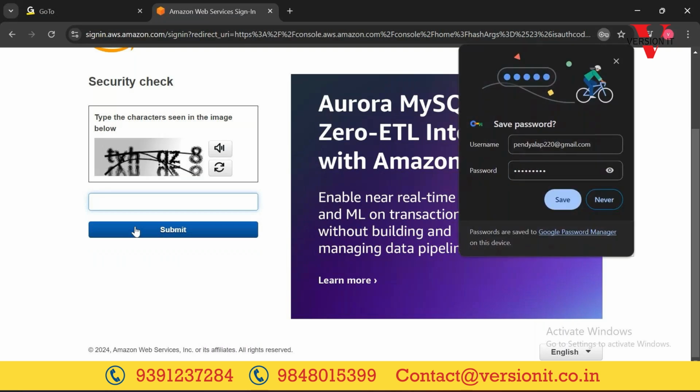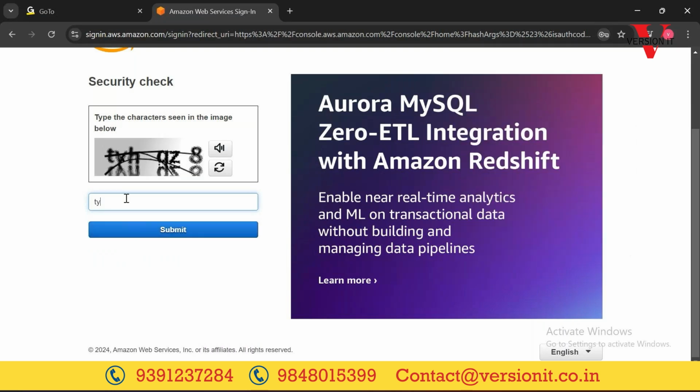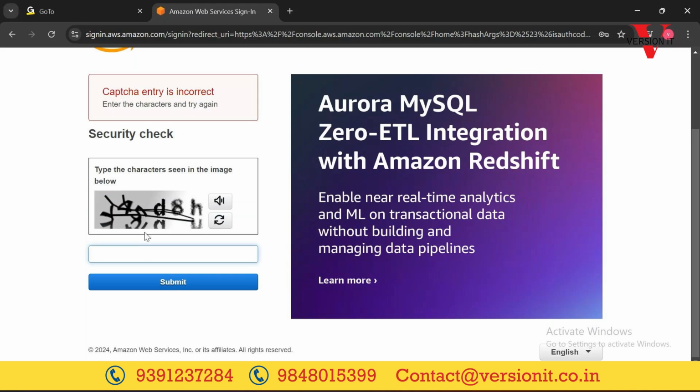On the security check, again it will ask for a captcha.